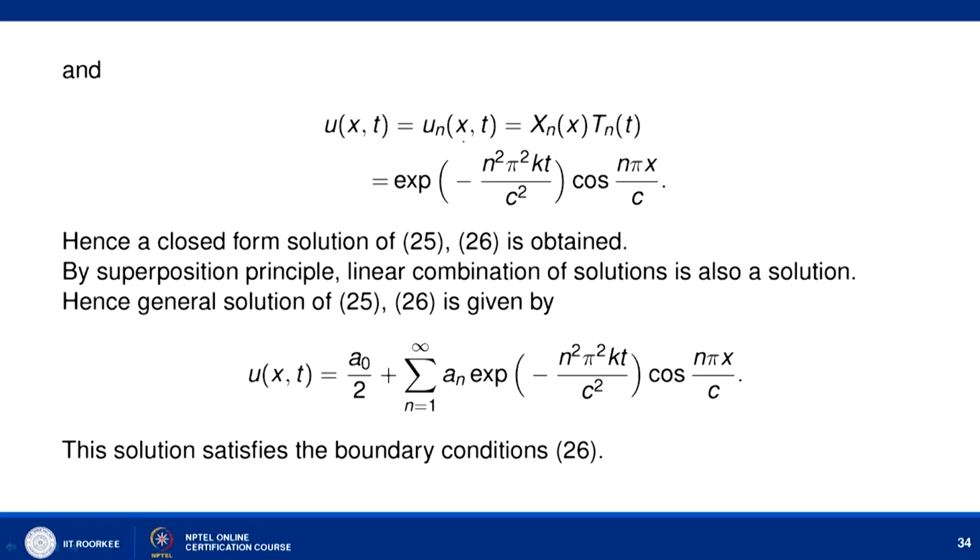Similarly, u(x,t) is u_n(x,t) when we are assuming lambda as lambda n, and n equal to 1, 2 and so on. So in this case your solution is X_n(x) into T_n(t). So X_n(x) is cos n pi x by c, and T_n(t) is e to the power minus n squared pi squared k t upon c squared. So we obtained the solution in different cases, that is lambda naught which is 0, and lambda n when n is from 1 to 2 and so on.